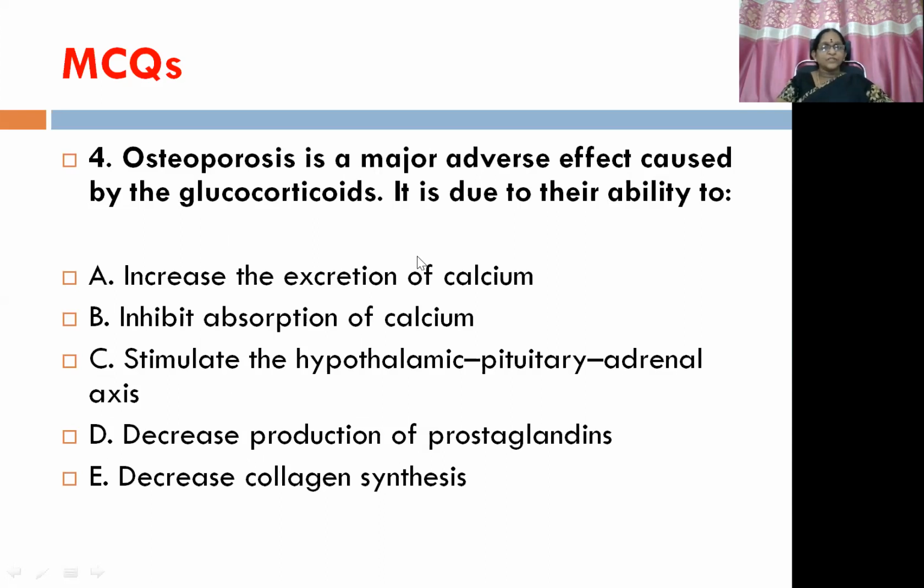Fourth question, osteoporosis is a major adverse effect caused by the glucocorticoids. It is due to their ability to increase excretion of calcium, inhibit absorption of calcium. There is a difference between these two, right? And stimulate the hypothalamic pituitary adrenal axis, decrease production of prostaglandins, and decrease collagen synthesis.